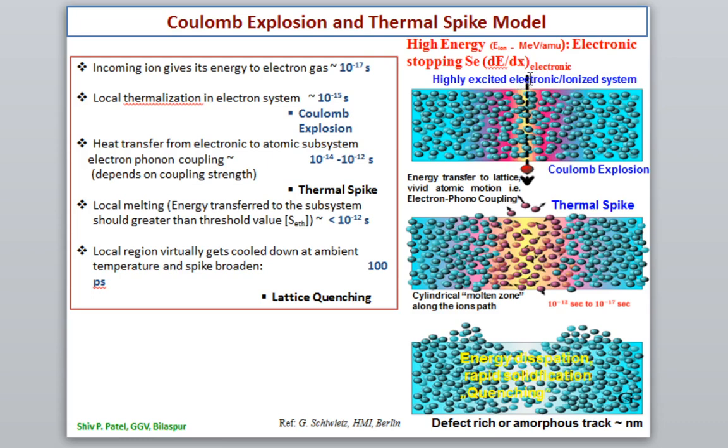So when an energetic ion passes through the material, it will shoot like when you fire a bullet from a gun. Let us say we have a glass.